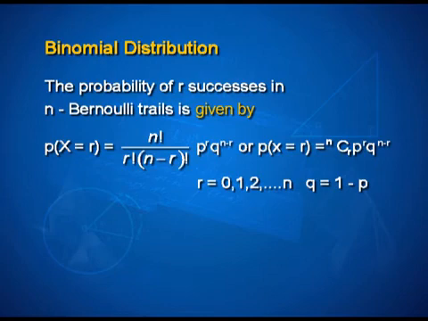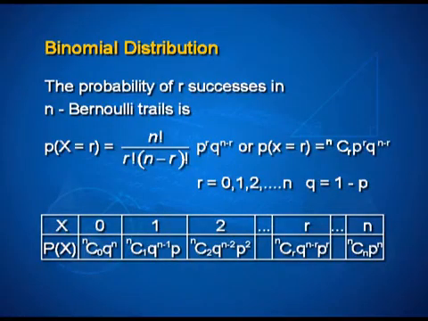Remember that the (r plus 1)th term of the expansion of q plus p to the power n will look like nCr p to the power r q to the power n minus r, and that is nothing but the probability of X equal to r.